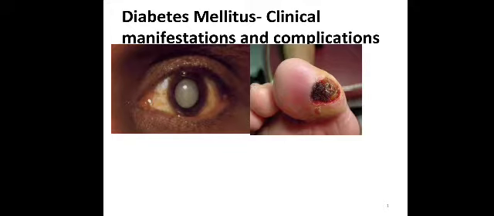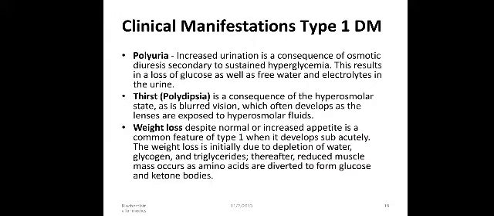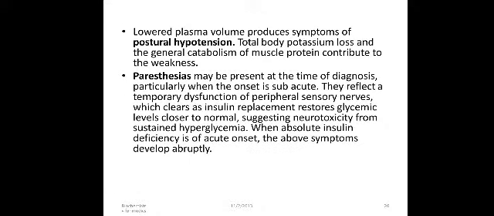Coming towards clinical manifestations and complications of diabetes mellitus. Clinical manifestations of type 1 diabetes mellitus include polyuria, which is increased urination, polydipsia, increased thirst, then weight loss despite normal or increased appetite, which is a common feature of type 1 when it develops subacutely. Lowered plasma volume produces symptoms of postural hypotension, and total body potassium loss and the general catabolism of muscle protein contribute to the weakness.